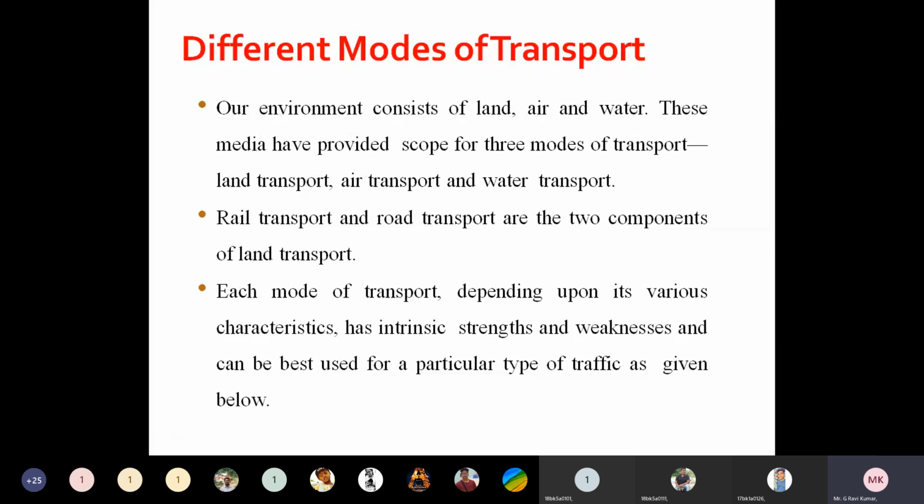So we know that there are three modes of transportation available: water transport, land transport, and air transport. Rail transport and road transport come under land transport. The subject which deals with the design, construction, maintenance, and operation of railway tracks and rail transport is called railway engineering.